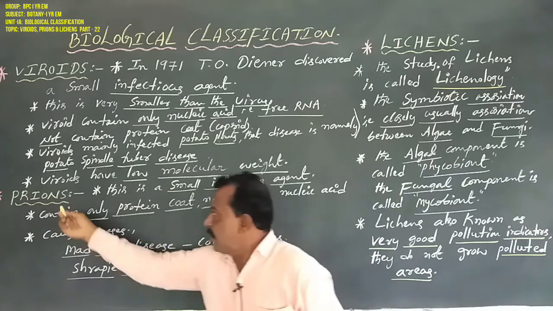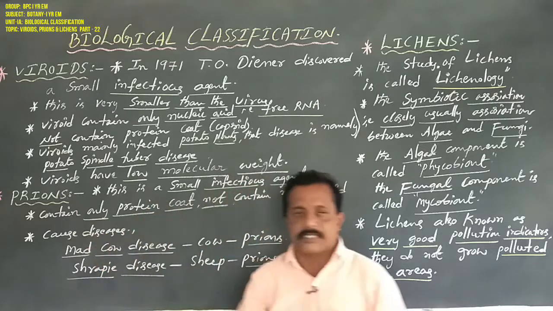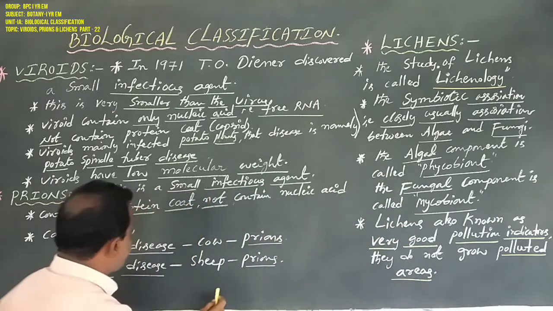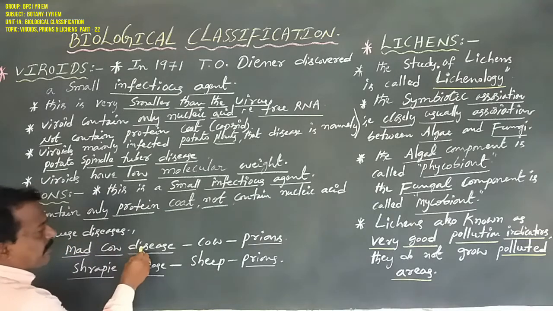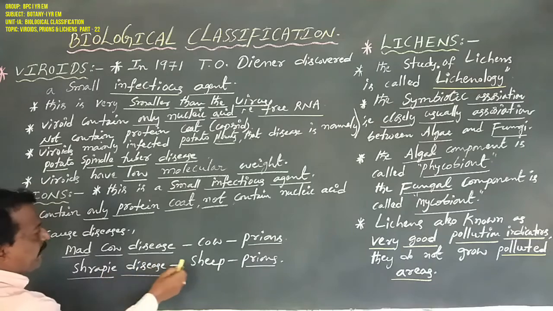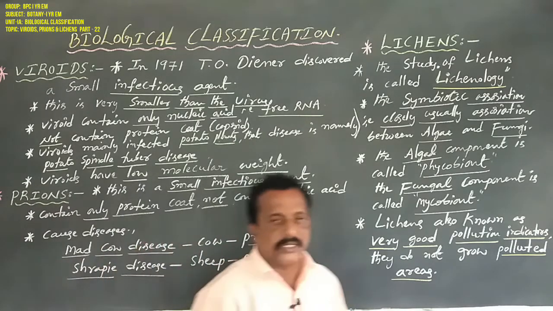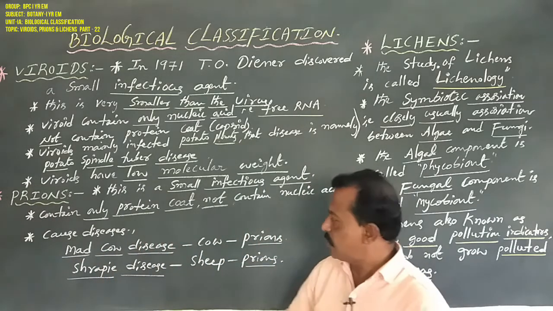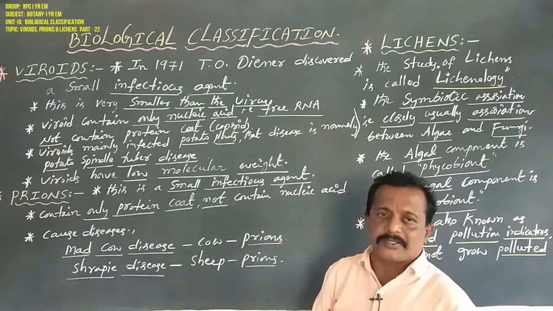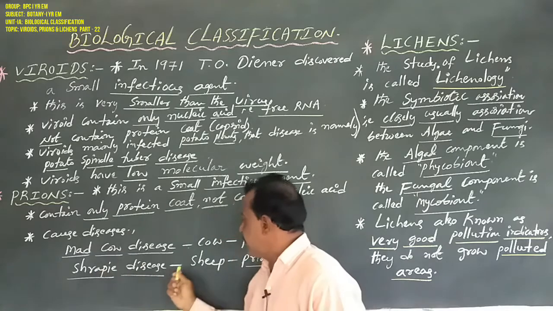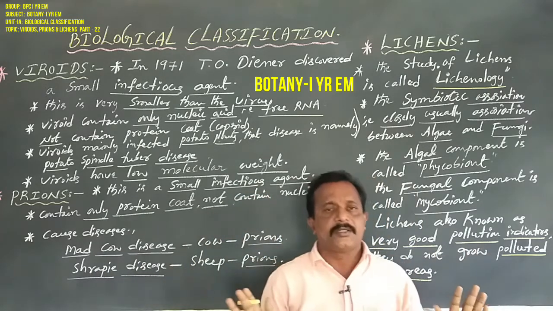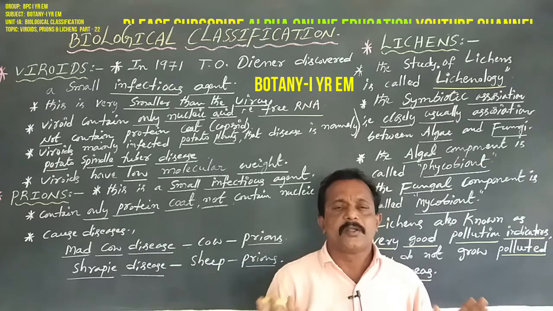Next, coming to prions: prions cause some animal diseases. The important diseases are mad cow disease in cows and scrapie disease in sheep, both caused by prions. So, dear students, mad cow disease is caused by one type of prion. Scrapie disease is caused by one type of prion, not viruses. Don't get confused here.